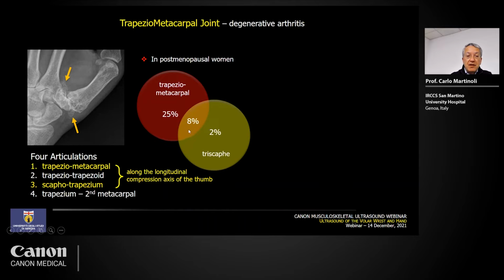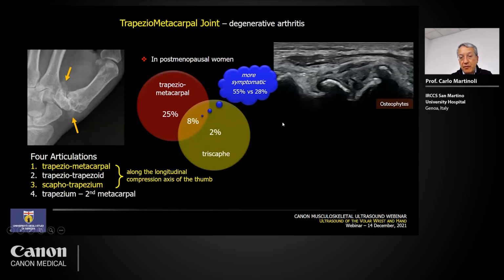There may be coexisting involvement of the triscaphe and the trapeziometacarpal in 8% of cases. But remember that when we have this kind of conjoint involvement of the two joints, the patient tends to become more symptomatic. The condition is much more painful.